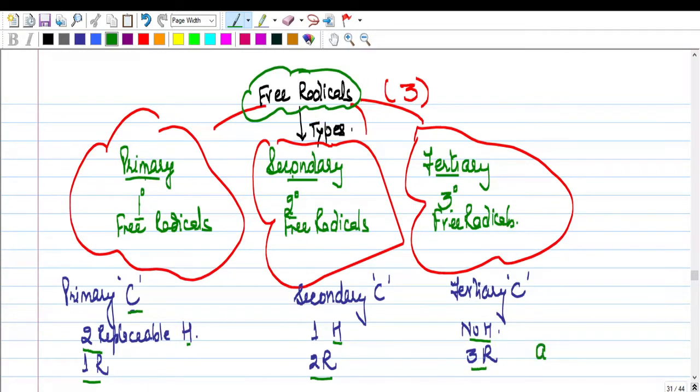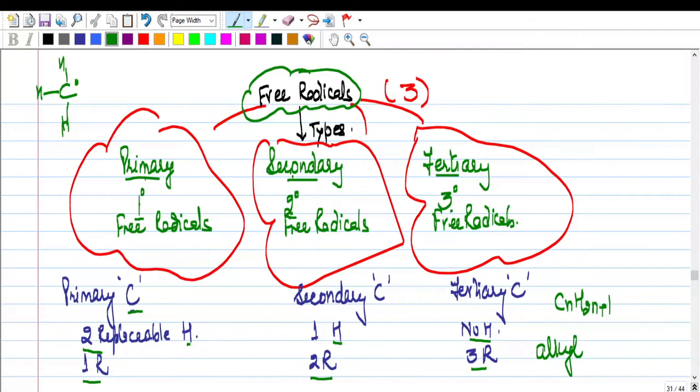What are R's? R's are alkyl groups. What is the general formula for alkyl group? The general formula for alkyl group is CnH2n+1. Okay, so if I want to give you an example of primary free radical, we can have 1 carbon with 3 hydrogens.